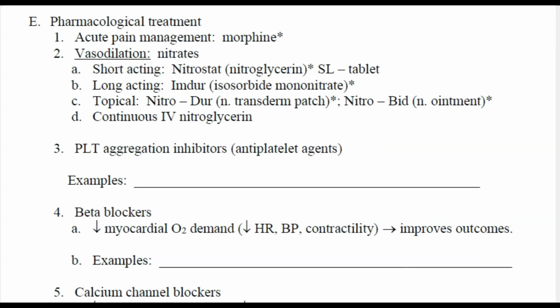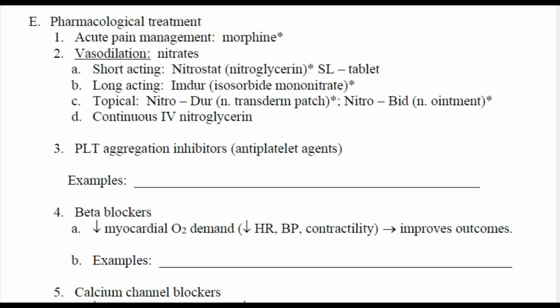So how do we treat MI? These are the pharmacological treatments for MI. One, we want to treat the acute pain. So acute pain management with morphine, right? That's the medication of choice. Next, we also want to make sure that we administer vasodilators or nitrates. As mentioned earlier, there are short-acting nitrates, which include the Nitrostat or nitroglycerin sublingual tablets. There are the long-acting ones, which is Imdur or isosorbide mononitrate. We have topical, there's a patch, which is Nitrodur, and Nitrobid is the ointment version of the nitrate. And sometimes, when indicated, we also administer IV nitroglycerin.